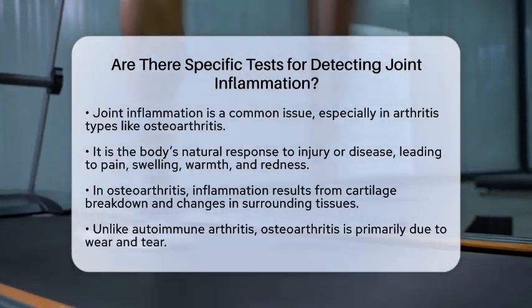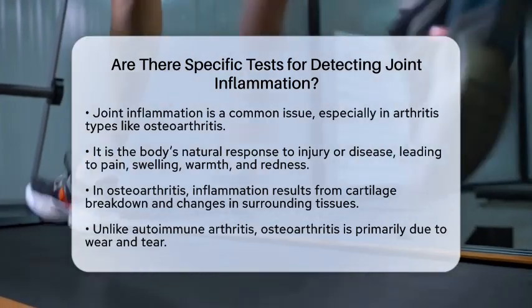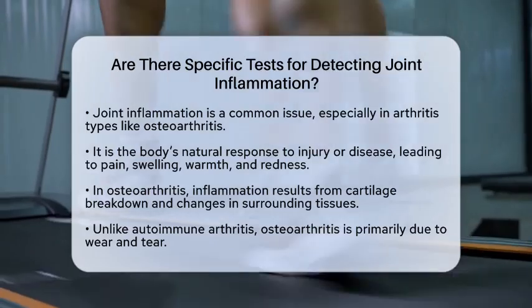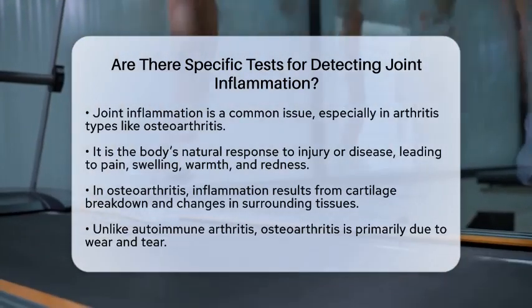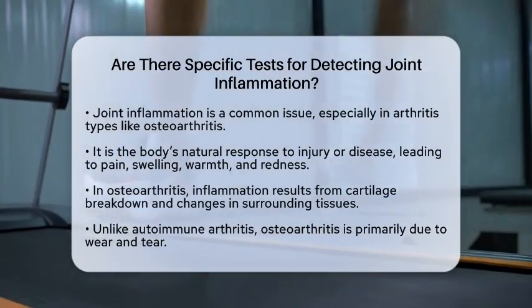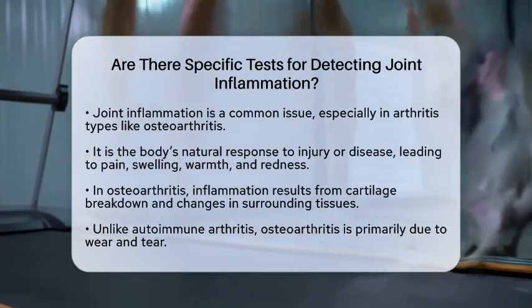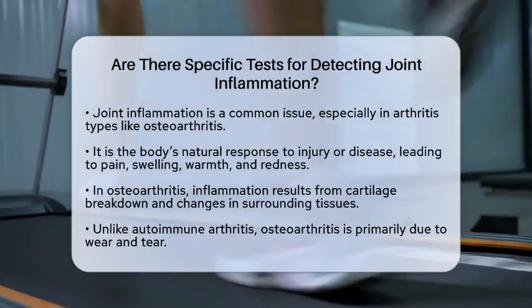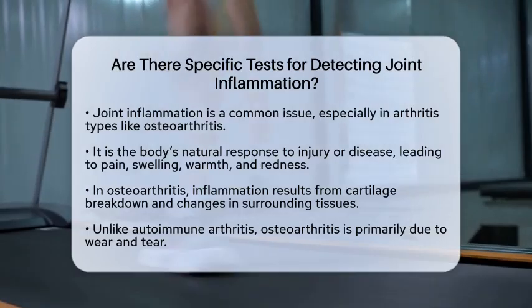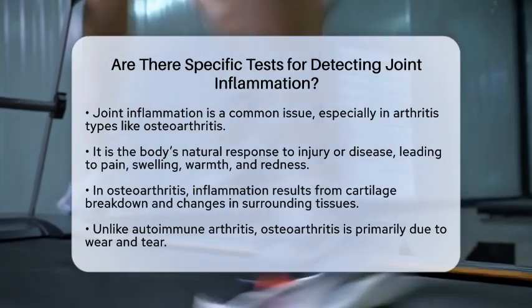First, let's understand what joint inflammation is. It is the body's natural response to injury or disease. This response can lead to pain, swelling, warmth, and redness in the affected joint. In osteoarthritis, for instance, inflammation is often a result of cartilage breakdown and changes in the bone and surrounding tissues. Unlike autoimmune arthritis, osteoarthritis is mainly due to wear and tear, not caused by widespread inflammation in the body.